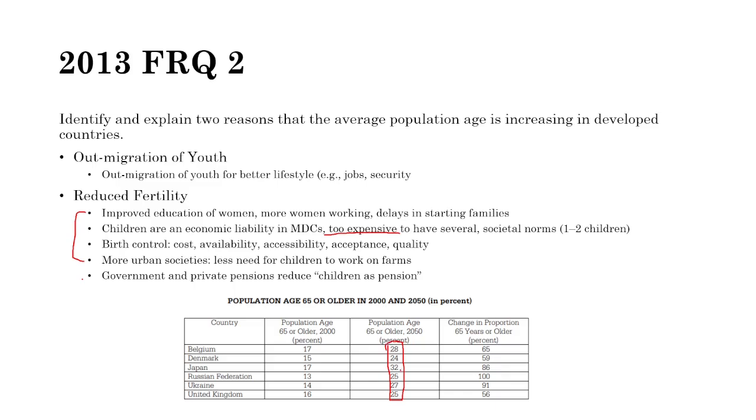It is as high as 32% of the population in Japan. So we can see in Russia, in this 50-year period, they expect that the proportion, not numbers, but the percentage of the population being elderly is going to double, which is a ton. So yeah, pretty interesting here.